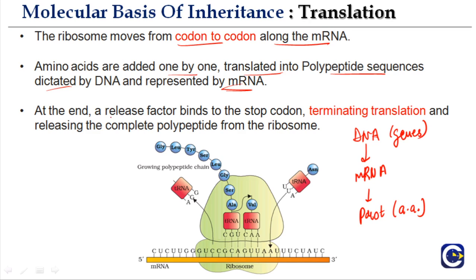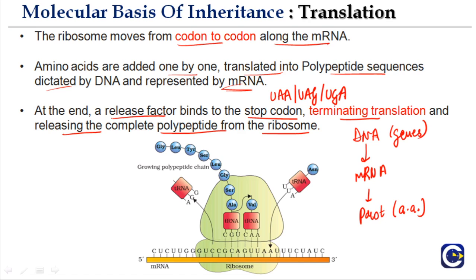At the end, a release factor binds to the stop codon. And which are the three stop codons? UAA, UAG and UGA. So a release factor binds to the stop codon, terminating translation and releasing the complete polypeptide chain from the ribosome.